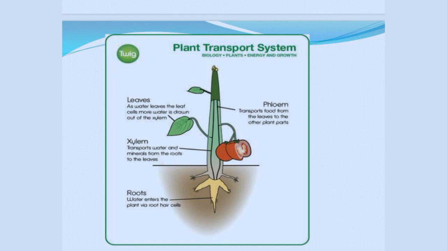Xylem tissue transports water and minerals from the roots to the leaves. As water leaves the leaf cells, more water is drawn out of the xylem. The phloem transports food from the leaves to the other plant parts. So this was all about the transport system in plants.